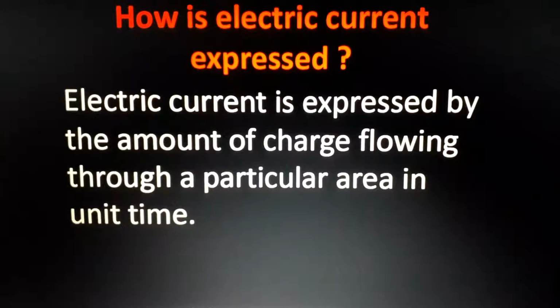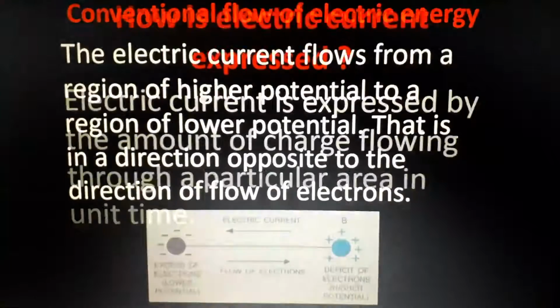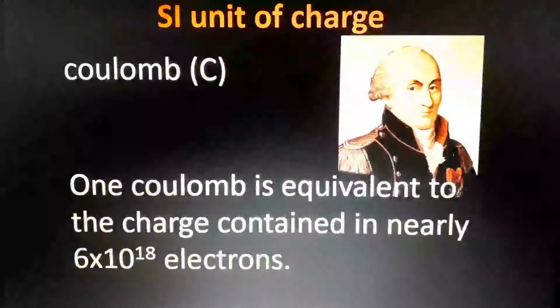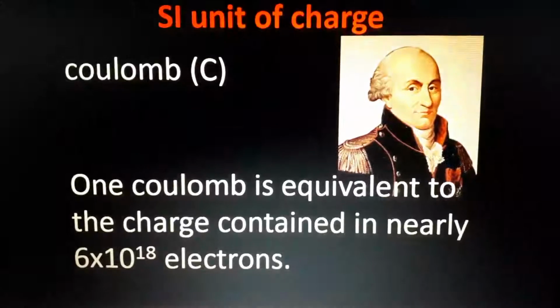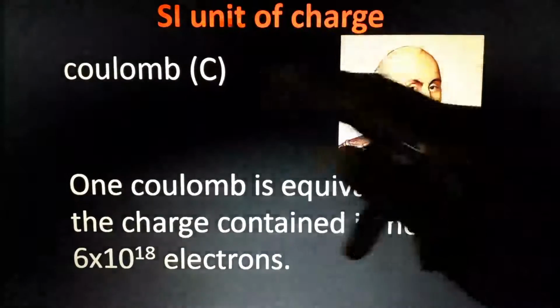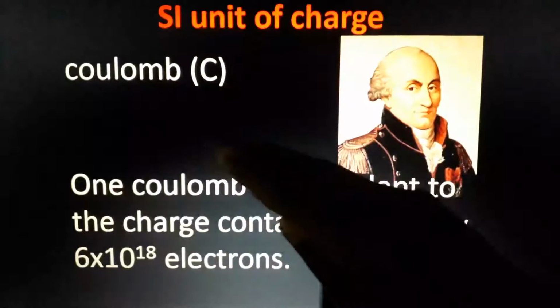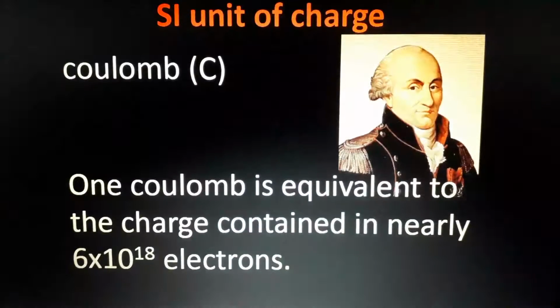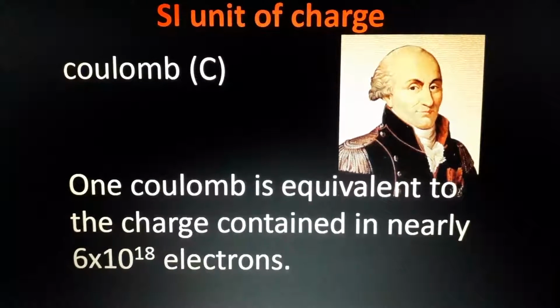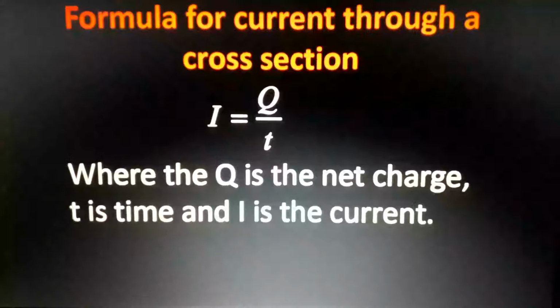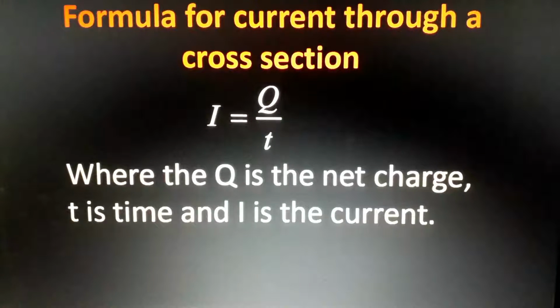Understand? And this charge is flowing. How do we represent charge? Q. And the unit of that charge is called the coulomb. Okay, coulomb. See, where is my coulomb? Here is our coulomb. So the SI unit of charge is the coulomb. The SI unit of time is the second. And what is current? The rate of flow of charge is called current.